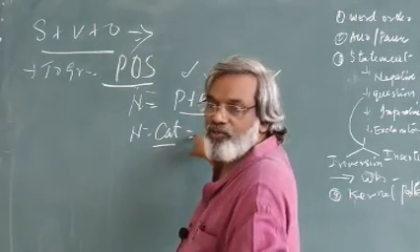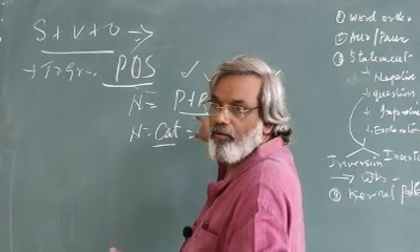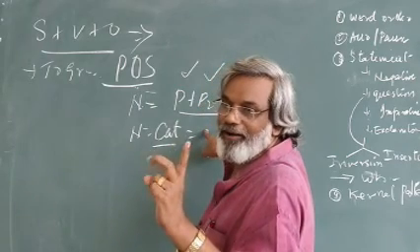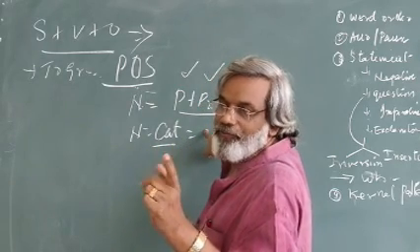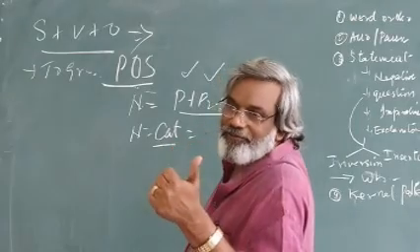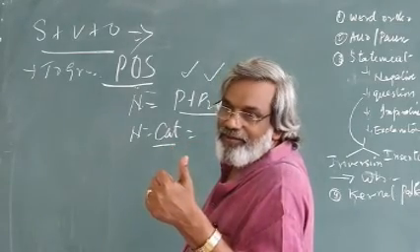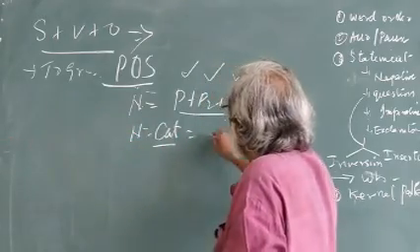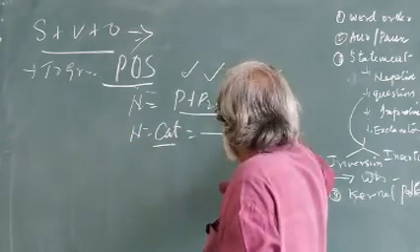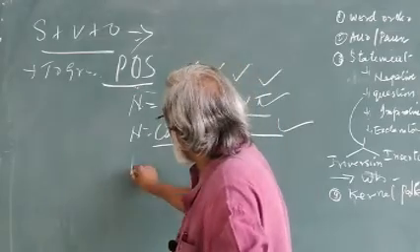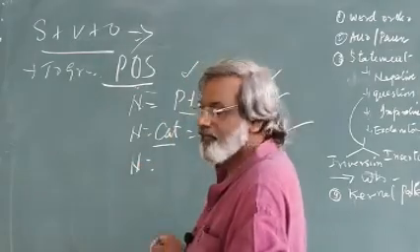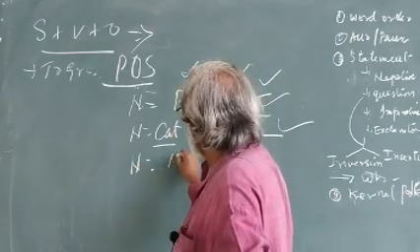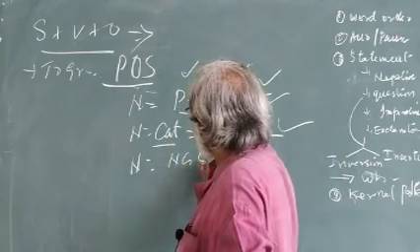The formula we discussed according to modern grammar: proper noun, common noun, abstract noun, material noun. Like that, so many collective nouns. All these are written here. Formula finished.